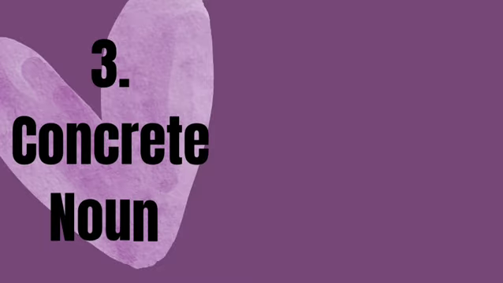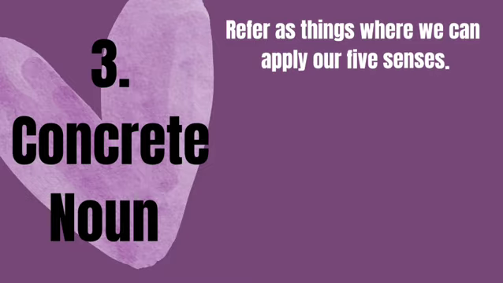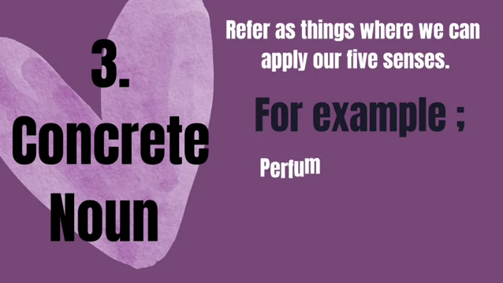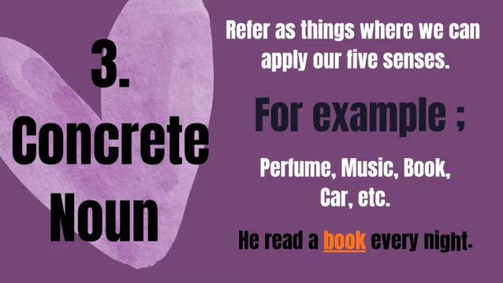Third type is concrete noun. It refers to things where we can apply our 5 senses. For example, perfume, music, book, car, etc. He read a book every night. Here, book is a concrete noun.